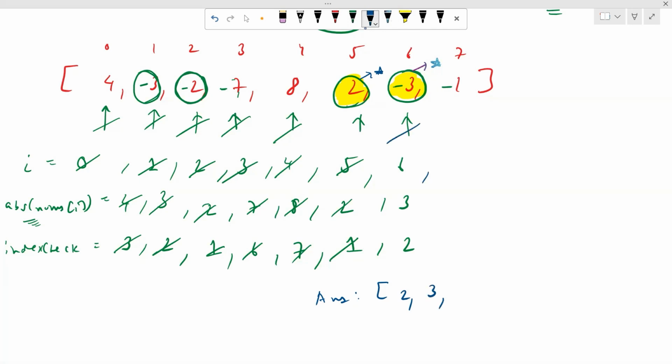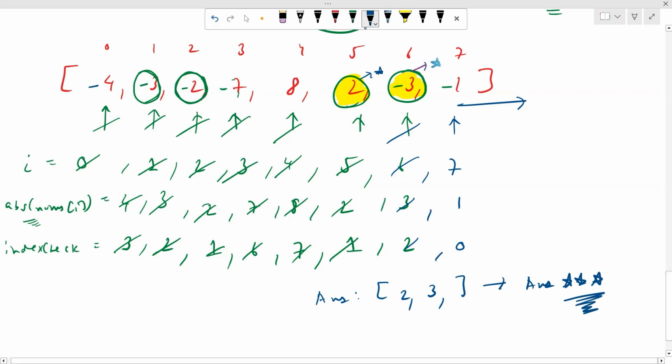Moving on, we'll increment the pointer to 1. This will be 1 minus 1 equals 0, and there will be 1, right? Now we'll directly go to the index 0 and put a minus sign there. Now we have traversed the complete array and we find that 2 and 3 are our answer, right? I hope this approach is clear to all of you, like how we are traversing over the array and why we are checking the conditions.